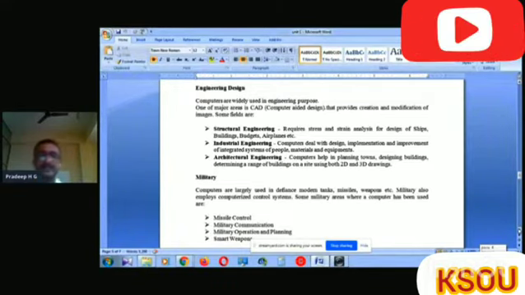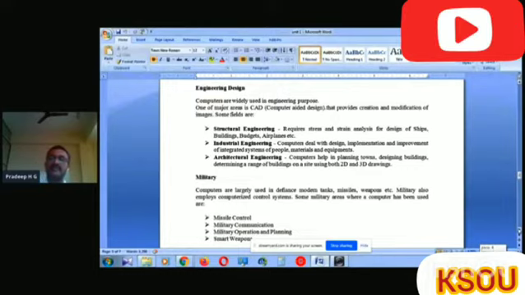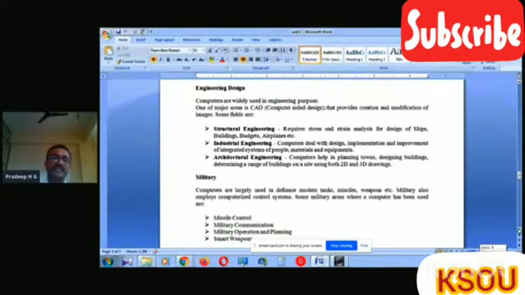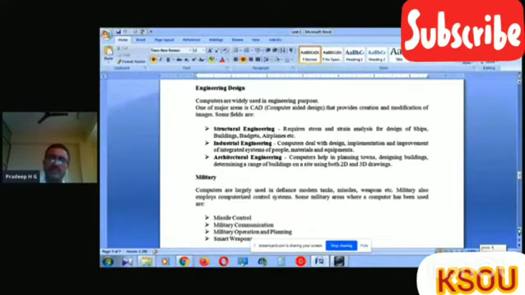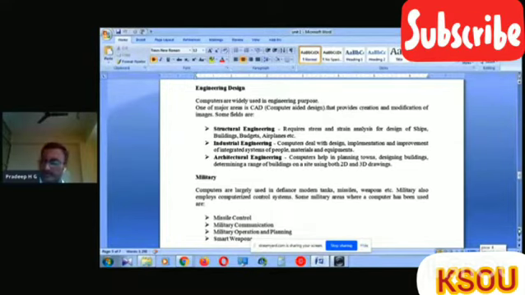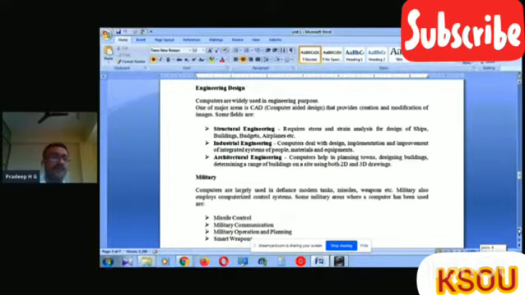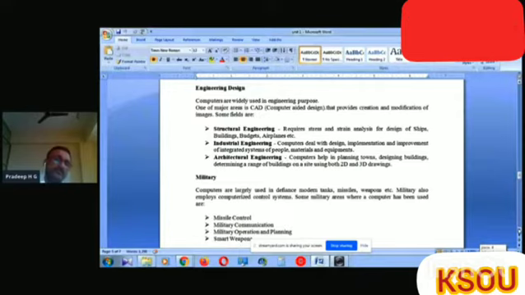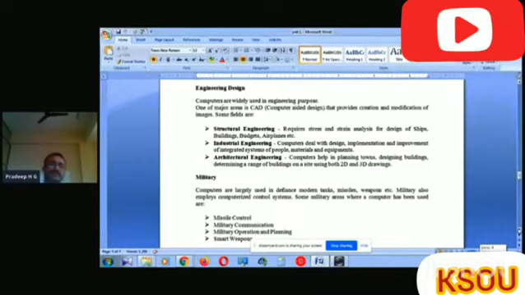Then industrial engineering. Computers deal with the design, implementation, and improvement of integrated systems of people, materials, and equipment. What type of design will be there, how it will be implemented in the field, how it will be improved, how one design will be integrated with another design. In software engineering, we use different types of models.